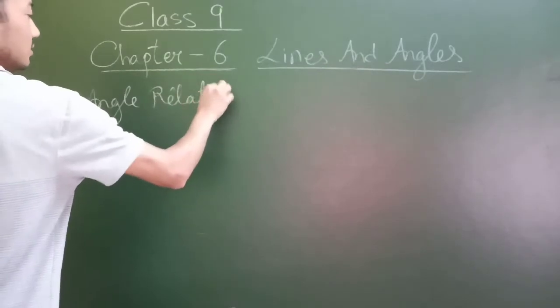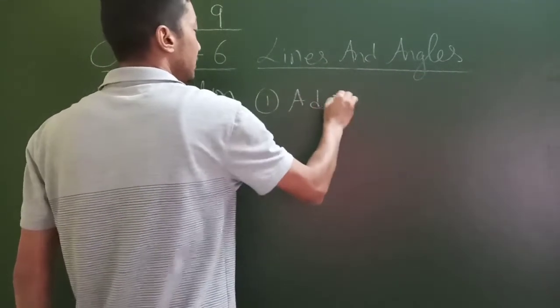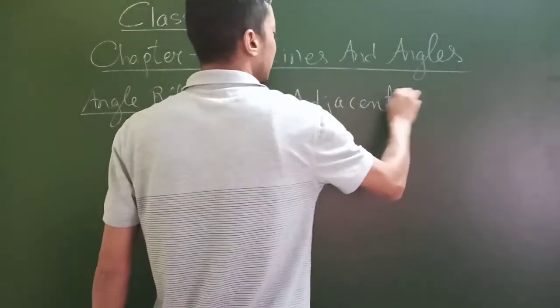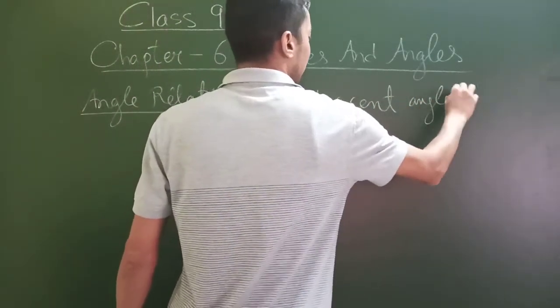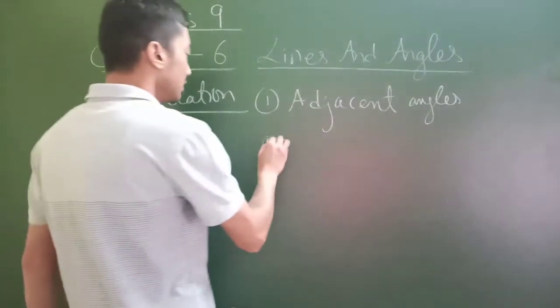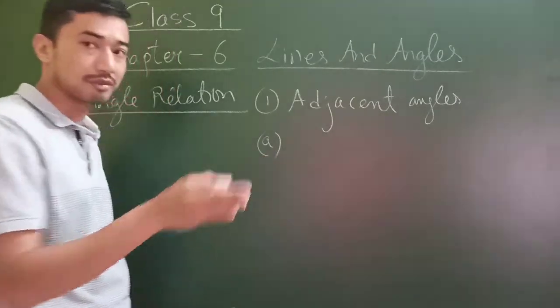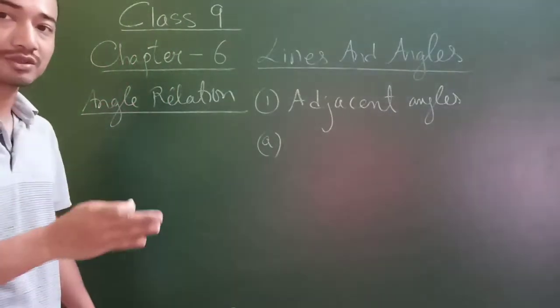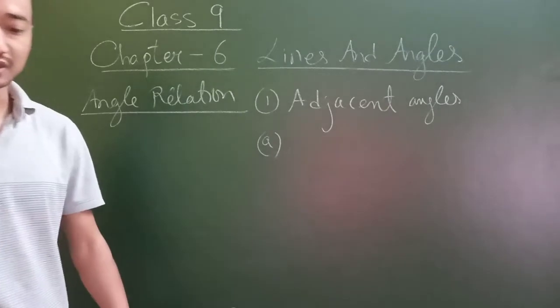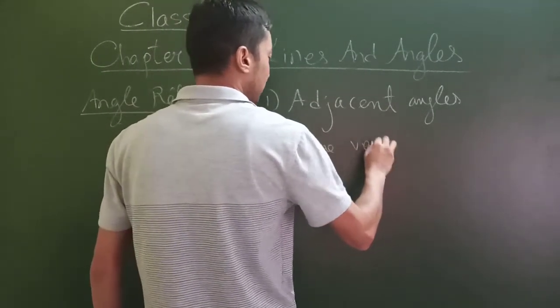Let's do this very quickly. Angle relations. The first one would be adjacent angles. Two angles are said to be adjacent, neighbors, if they have the same vertex.